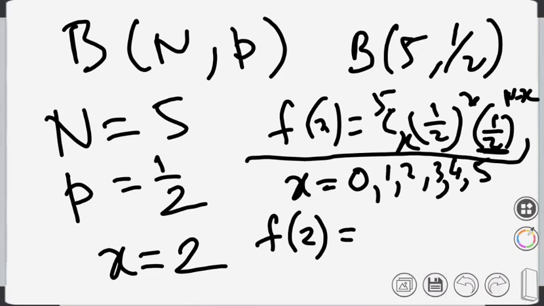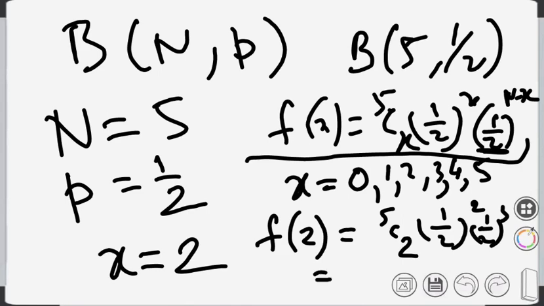And what is the value? That is 5C2, half to the power 2 into half to the power 3. So 5C2 is 10, 10 into half to the power 5. So that is the corresponding probability. Mind that in a binomial distribution there will be exactly two outcomes. So we can use the binomial distribution whenever there are exactly two outcomes.